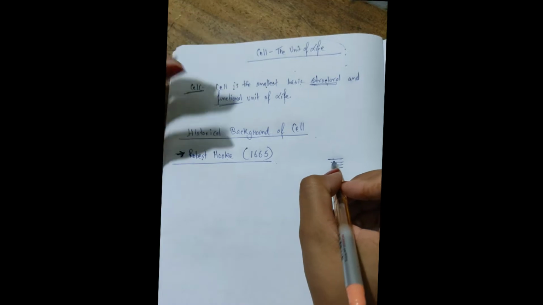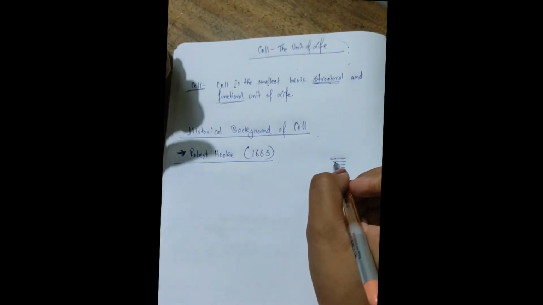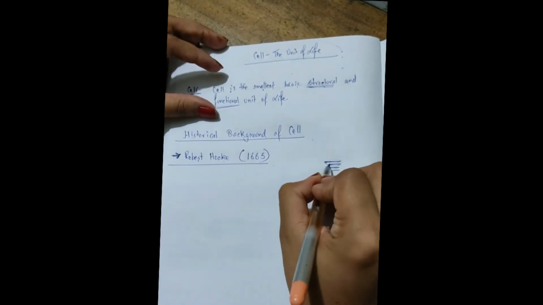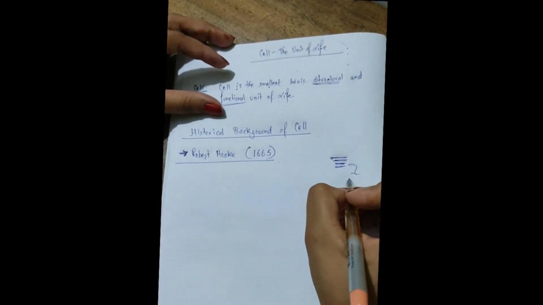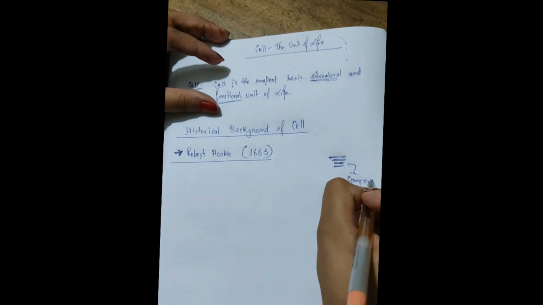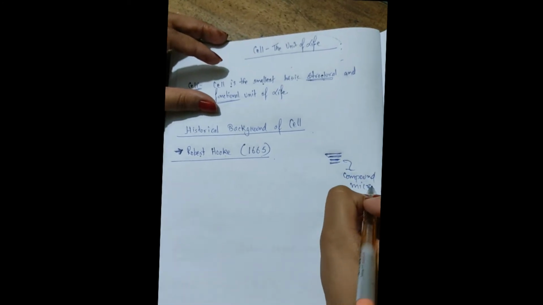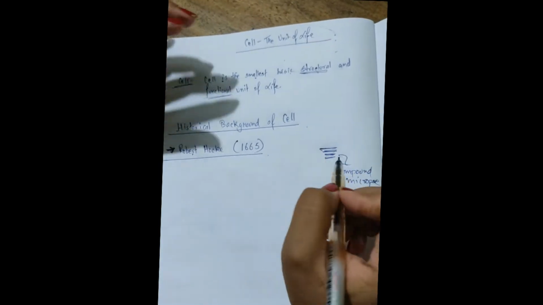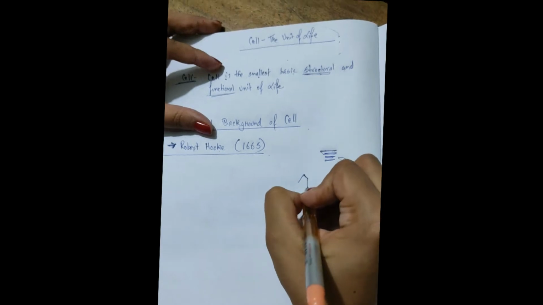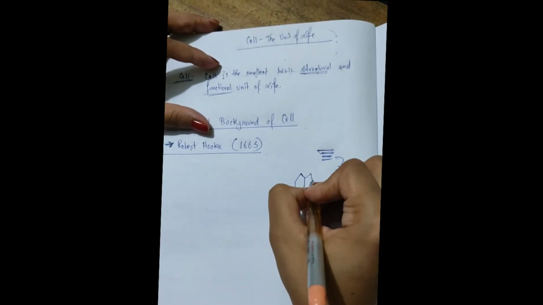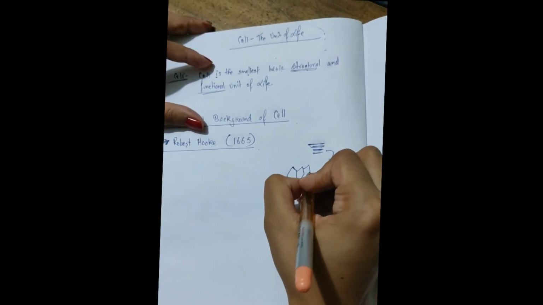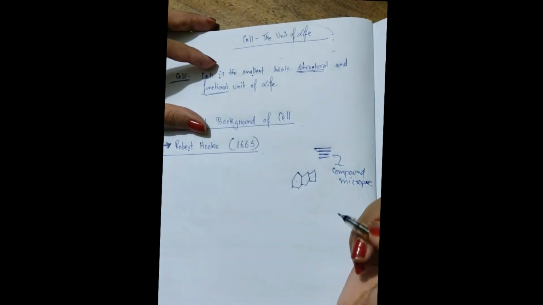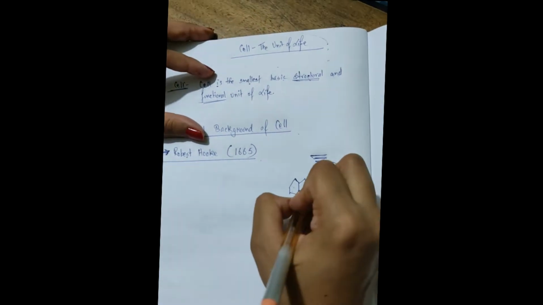That cork, that dead cell, he observed those thin slices under a compound microscope. And he noticed that there were certain honeycomb-like compartments, and those honeycomb-like compartments he called cells.